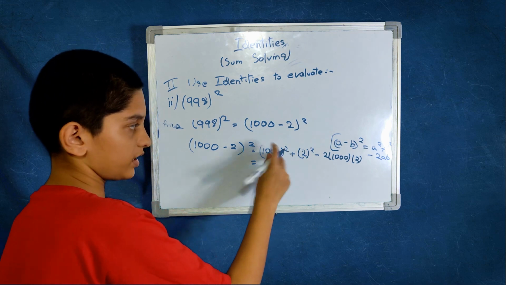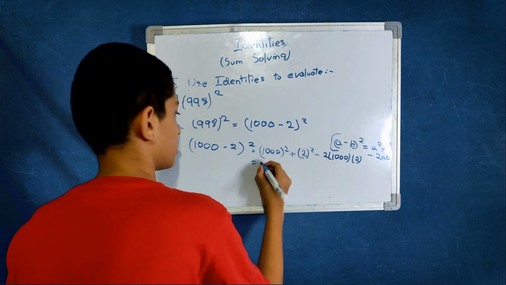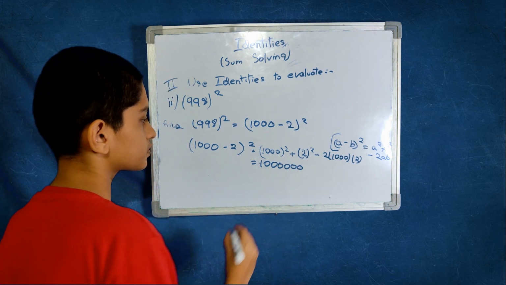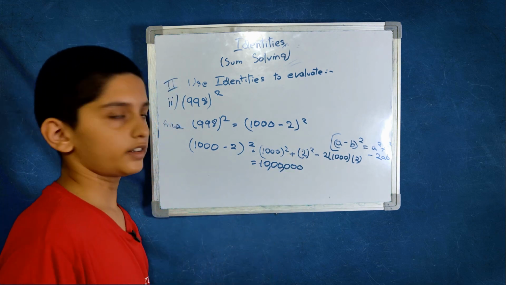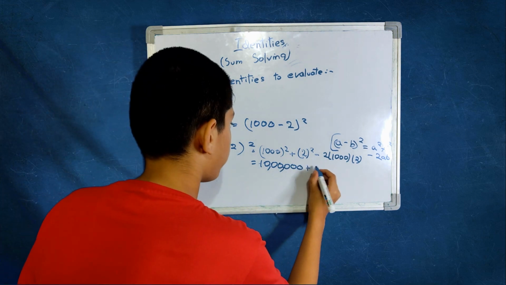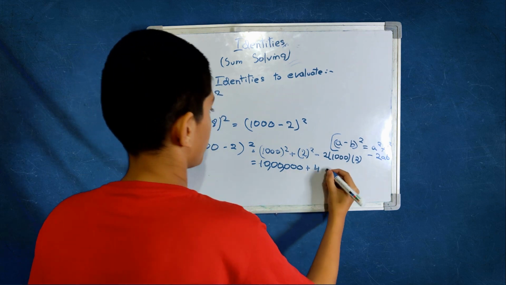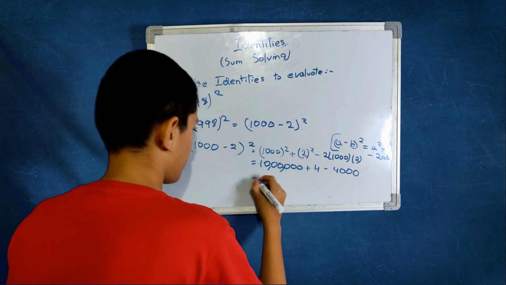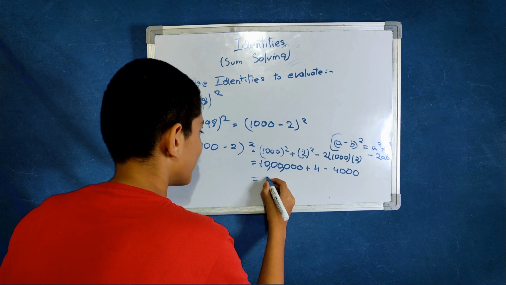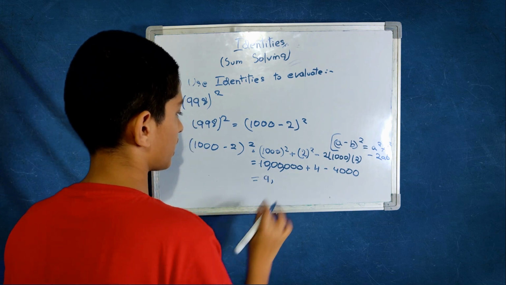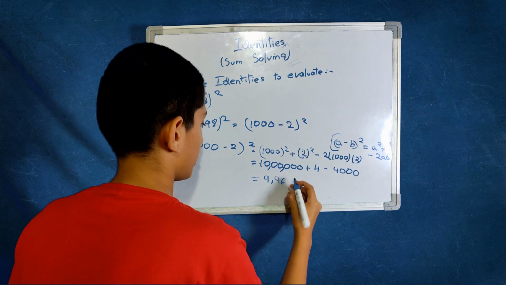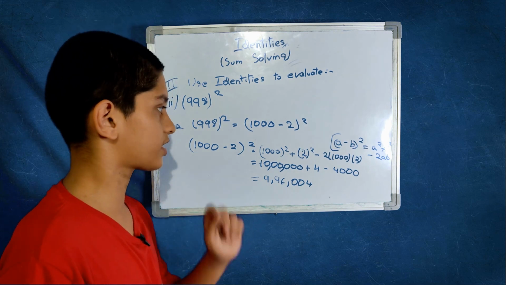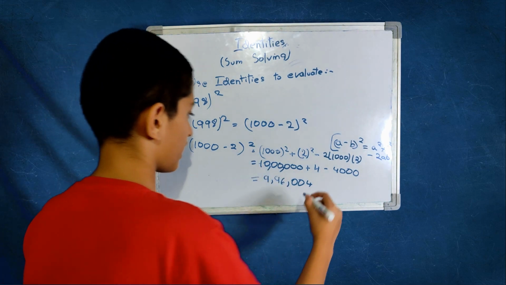Then you will get 1000, 3 zeros. Double it, 6. Doubled 6, which is 10 lakh, plus 4, minus 4000. And when you mix it all up like a grinder, you will get 9,96,004. That is the answer.